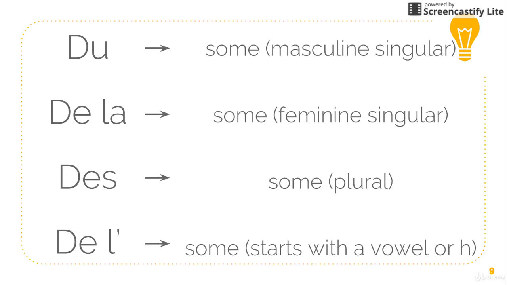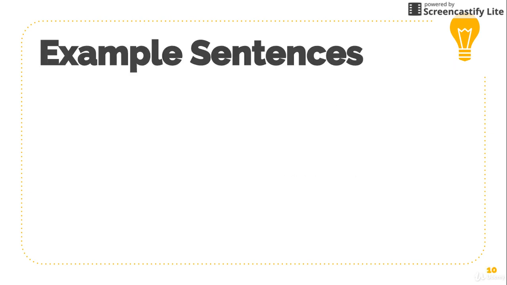Make sure you don't confuse this with indefinite articles. You only use indefinite articles when you want a whole item or several whole items. Here are some example sentences with partitive articles.